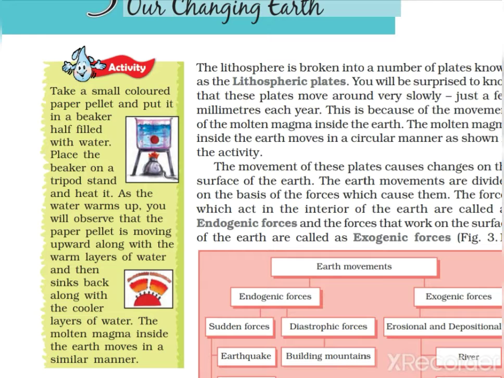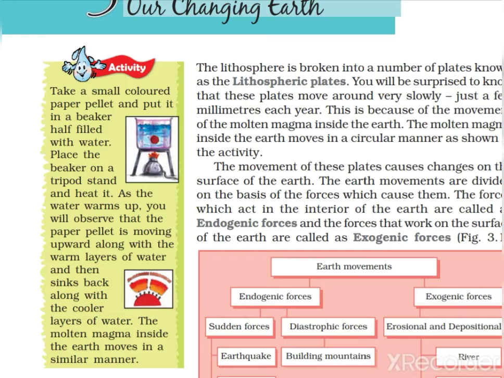Molten magma cools down outside the earth and inside the earth, and then different types of rocks are found. Different minerals are also found from that cooling down of molten magma. So through this activity you come to know that as heat increases, pressure increases, how it comes up, how it floats upwards and then how it sinks down.